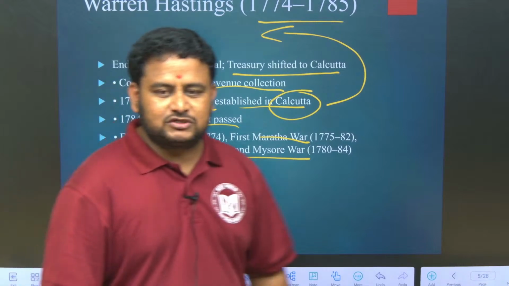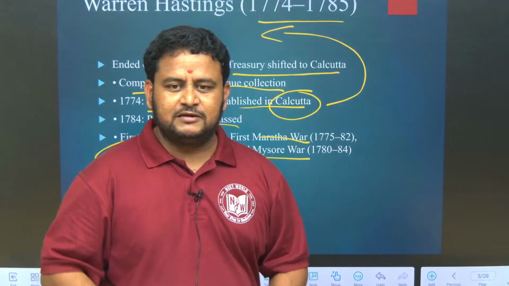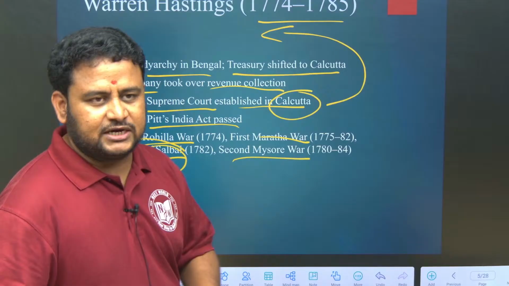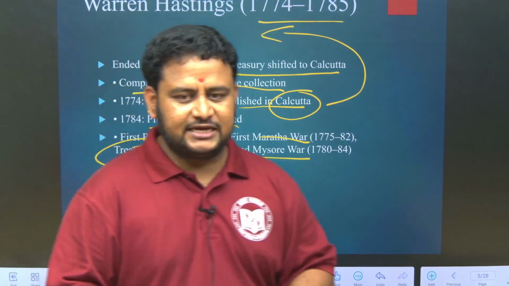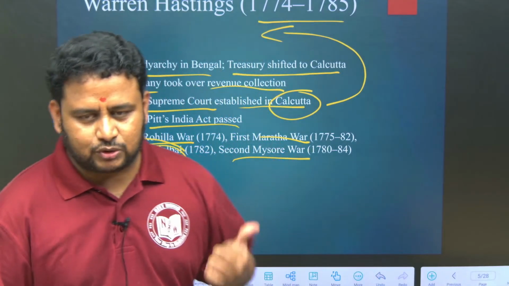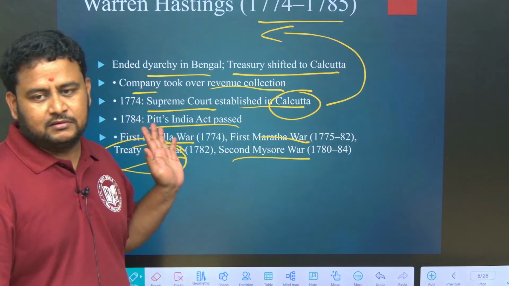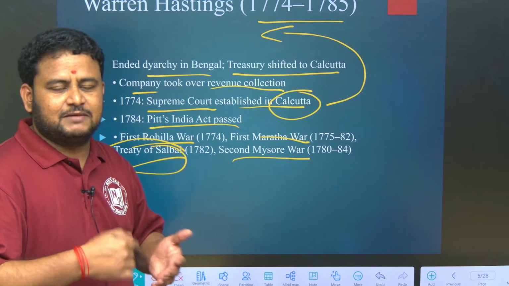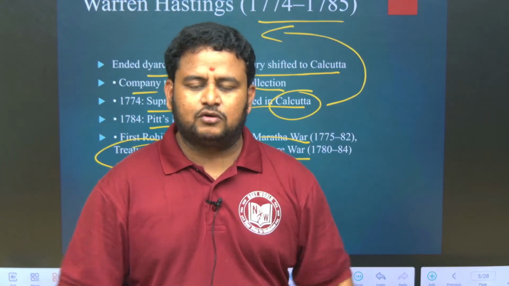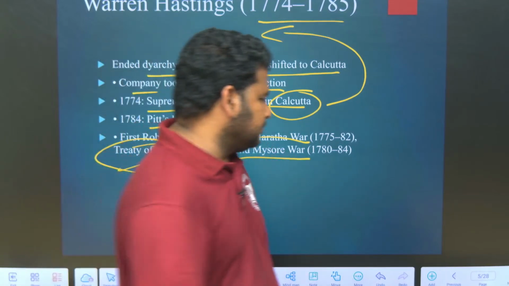Now, Pitt's India Act was also passed. Why? To advance some features and also to remove some loopholes in the Regulating Act. Next, coming to the wars. At that time, the company wanted to annex a lot of territories in India, so obviously they had to fight wars. For that, one was the Rohilla War, next the first Maratha War, second Mysore War, and Treaty of Salbai. Through these wars there will be some compensation, or we can say compromise. That compromise itself we call a treaty. That is the Treaty of Salbai.